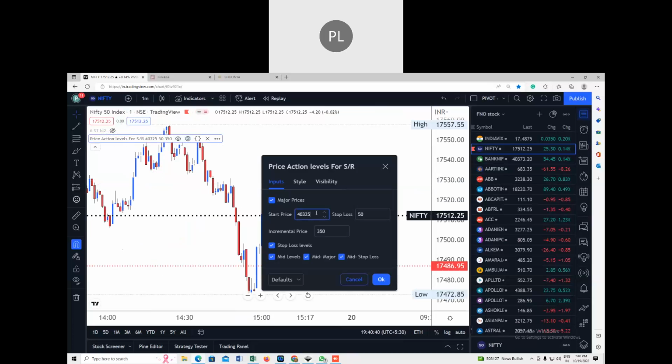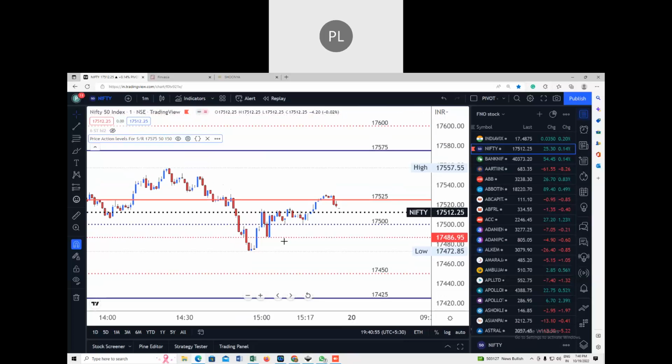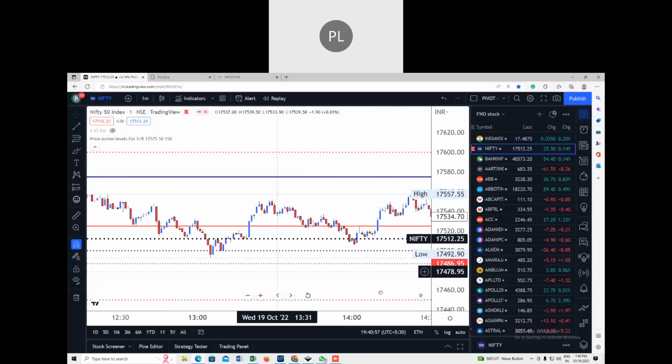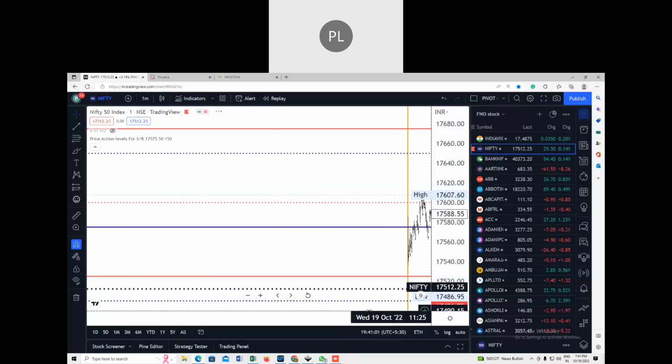The values are at 17,525 and the difference is 150 points. So you can see that we are looking at a 1 minute chart so that we get all the trades perfectly. There is no missing of the trades.